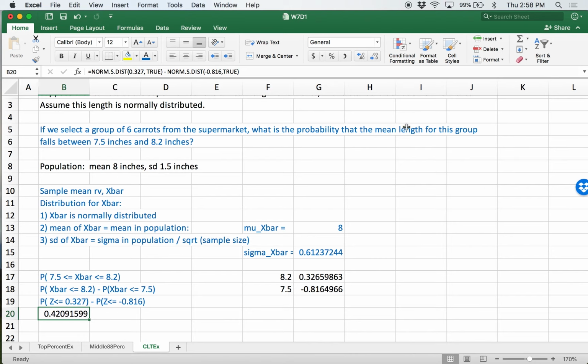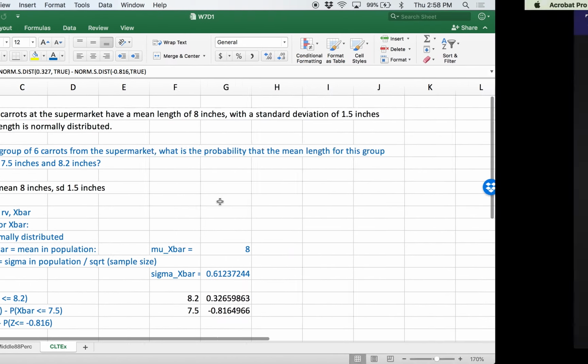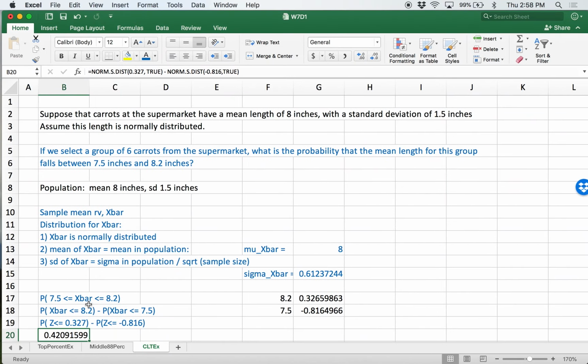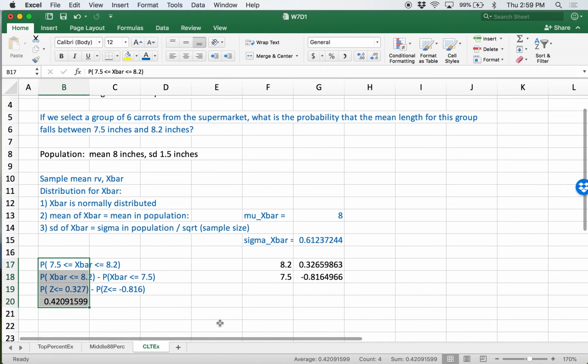Okay, so as a group of 6 carrots, the probability that the mean for that group falls in between these two values is going to be about 42%. And this is fundamentally what the central limit theorem allows us to do. Since we're sampling groups of a certain size from a population, it tells us how the sample mean for a group of a specific size should behave, and allows us to use our probability techniques that we've already worked on so far this year to compute probabilities now speaking for groups rather than individual measurements.